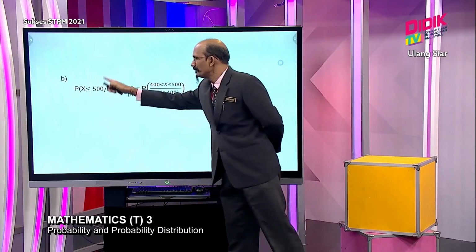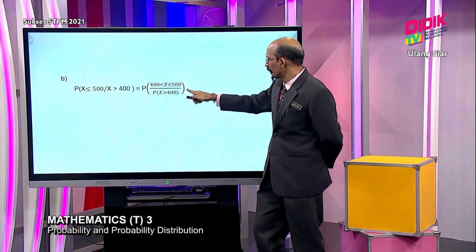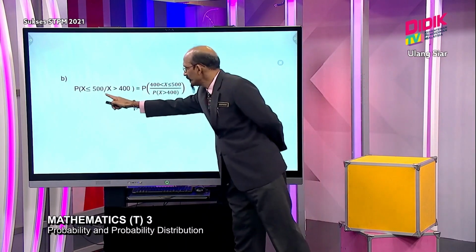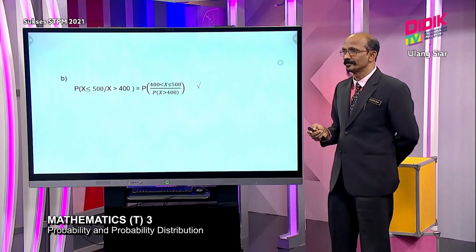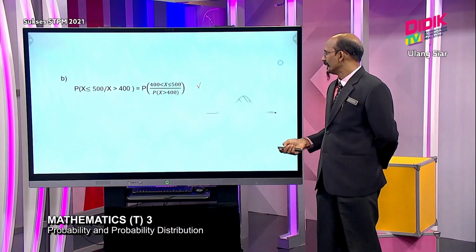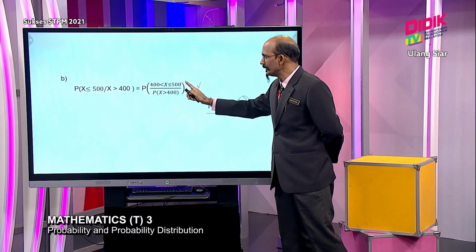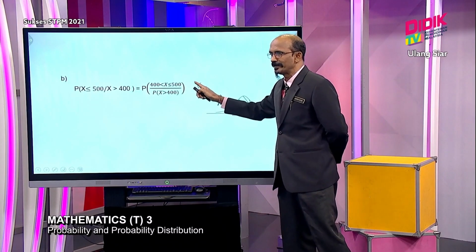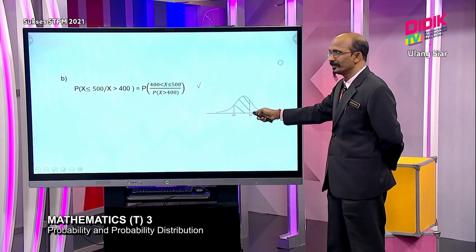I have to convert my statement into mathematical symbols, so I use the correct formula here. Convert the statement using the correct formula, and a mark is given. Next, of course, I would need to do standardization, but in the earlier question they already gave the probability for X is 400 and X is 500. So we need not standardize. We can use the formula and the diagram.